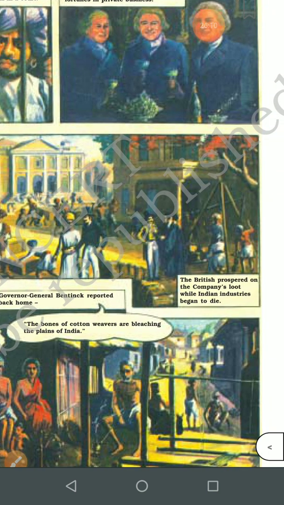The British prospered on the company. Indian industries began to die, and especially, children, this influence was much on the cotton weavers. They were really starving. Bleaching means here, children, losing color. That means they started losing color. They started dying due to starvation.